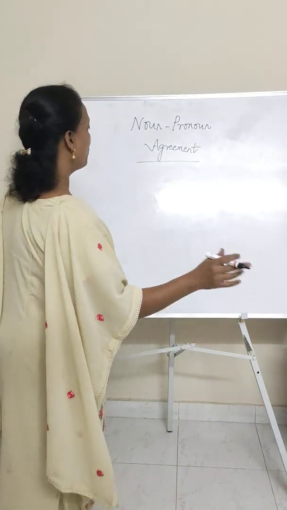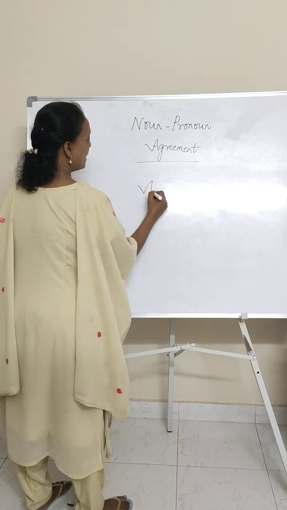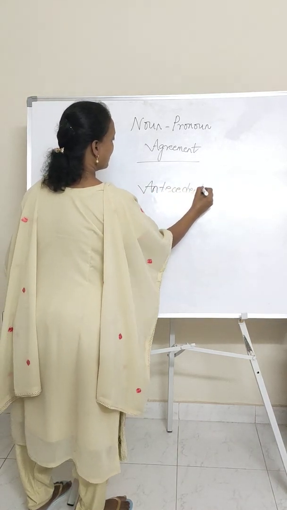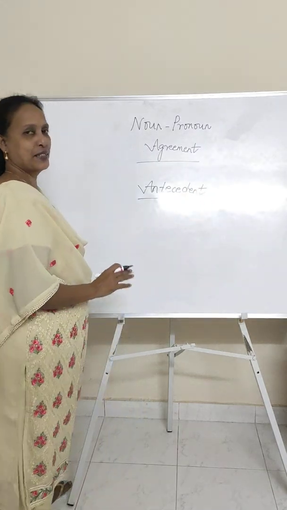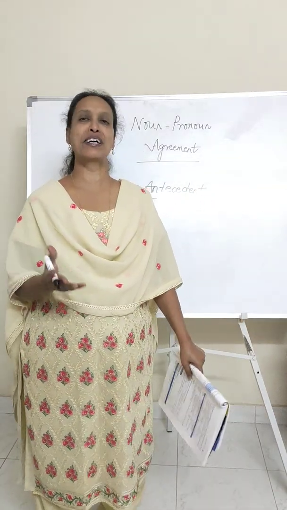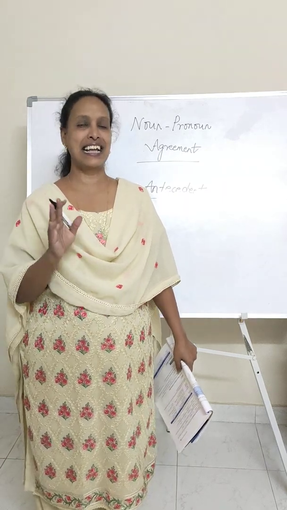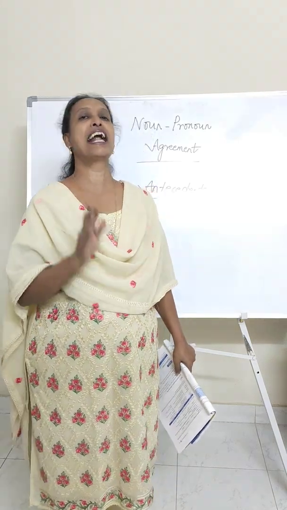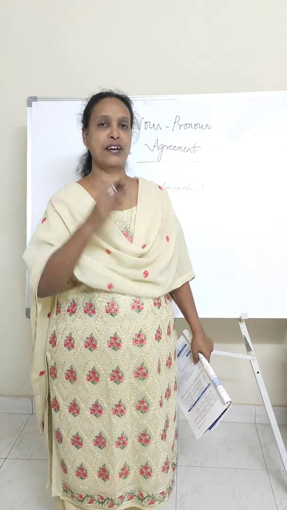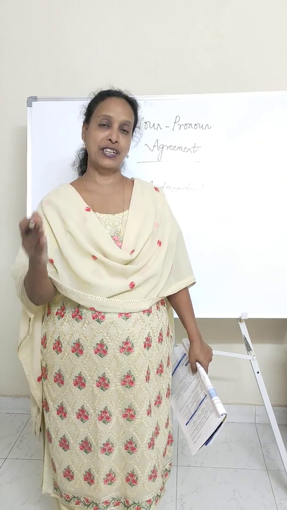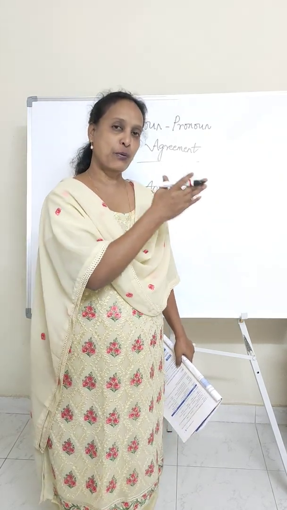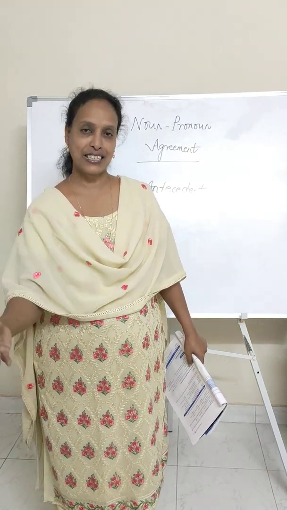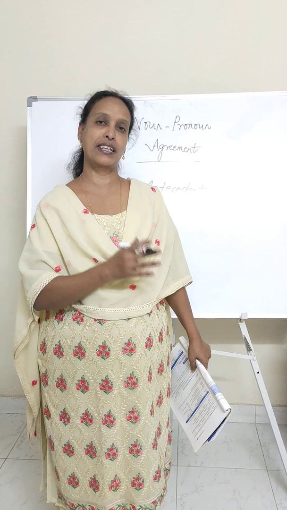Now there is another term that you have to understand, which is called antecedent. Now what is antecedent? It sounds a little difficult, maybe you've never heard about it, but antecedent is nothing but the pronoun which follows the noun. That is called the antecedent. The pronoun that follows the noun is the antecedent. The word that you are using in place of the noun in the following sentence or in the continuation of the sentence is called the antecedent.